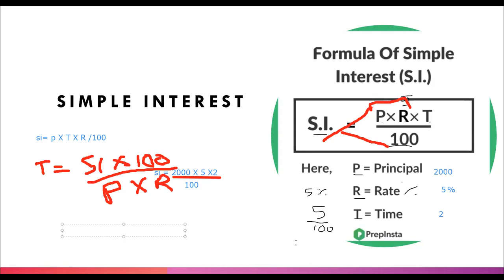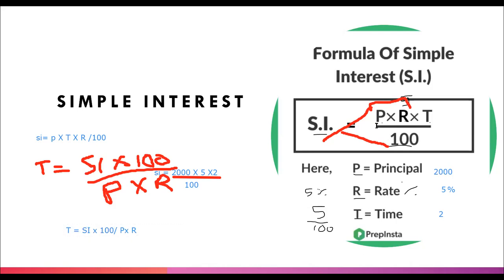Let's write it down in a better handwriting. I know my handwriting is very poor, and I'm writing with the mouse and my stylus is not working, so it's getting worse. So the formula for time is simple interest into 100 divided by P into R.